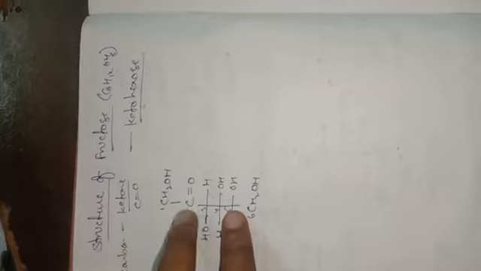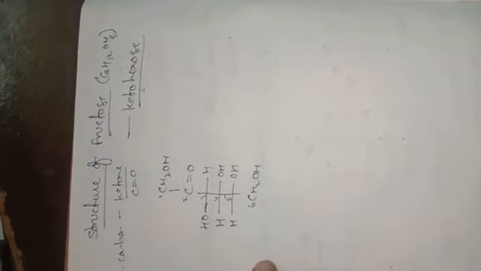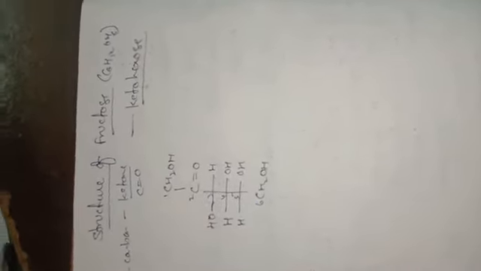As in glucose, fructose also undergoes cyclization. In fructose, the cyclization takes place between the fifth carbon and the second carbon. In glucose, it takes place between the fifth carbon and the first carbon, but in fructose between the fifth carbon and the second carbon. So see the structure, children.